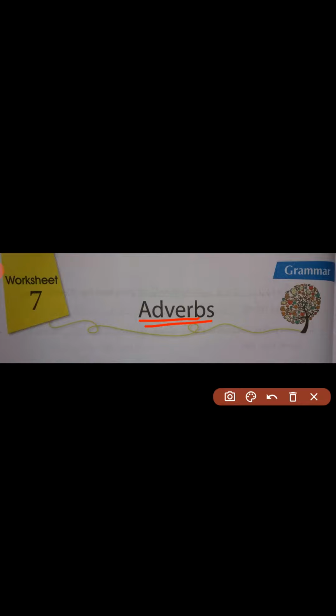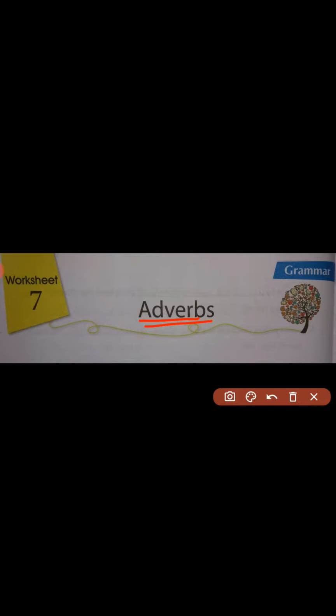If I make you recall the definition of adjective, let us recall again. What is an adjective? An adjective is a word that tells us more about a noun or pronoun, including quality, quantity, and position.